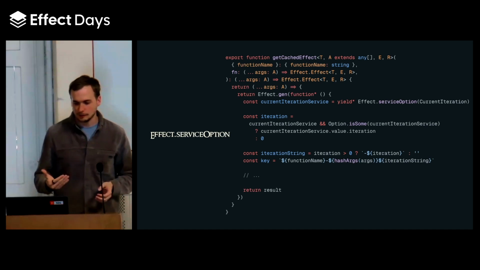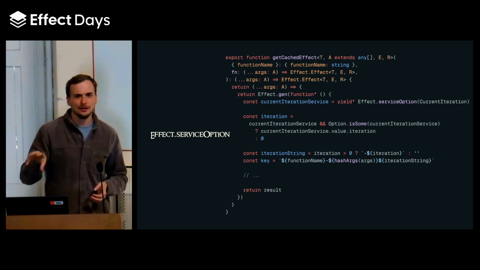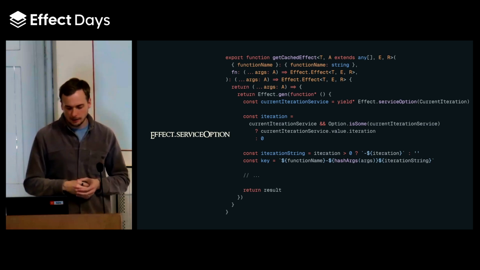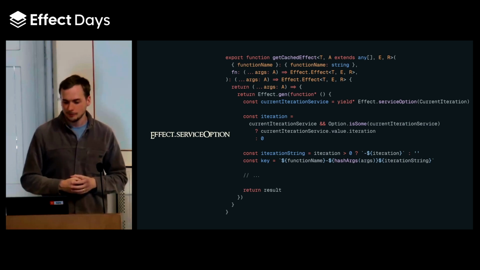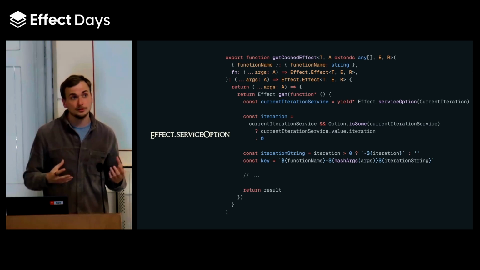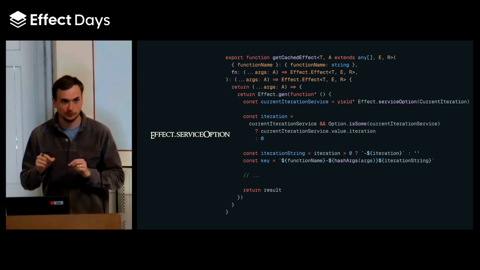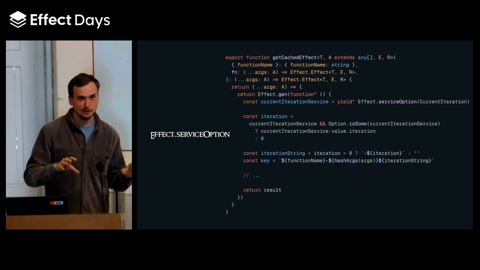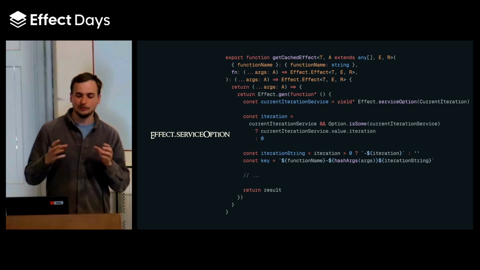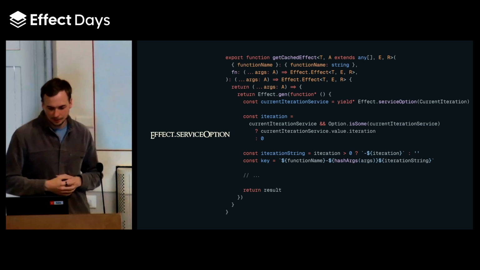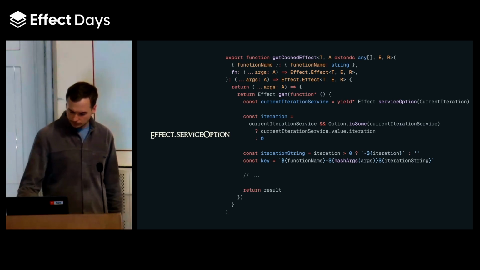So in this case, we can say this is actually an internal caching service. We cache AI requests, like requests against an AI model. Those are usually very expensive, but AI models are non-deterministic. So if you rerun them with the exact same settings, you get sometimes a different answer. And then we want to still be able to invalidate, and that's why we have this iteration service here, but we don't always want it, so that's why it's optional.